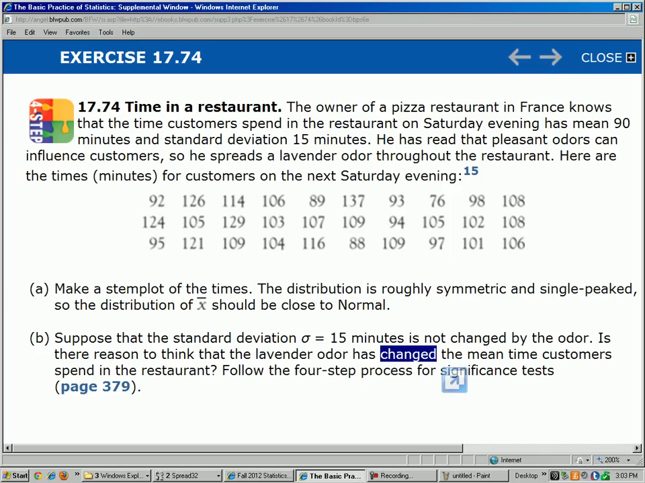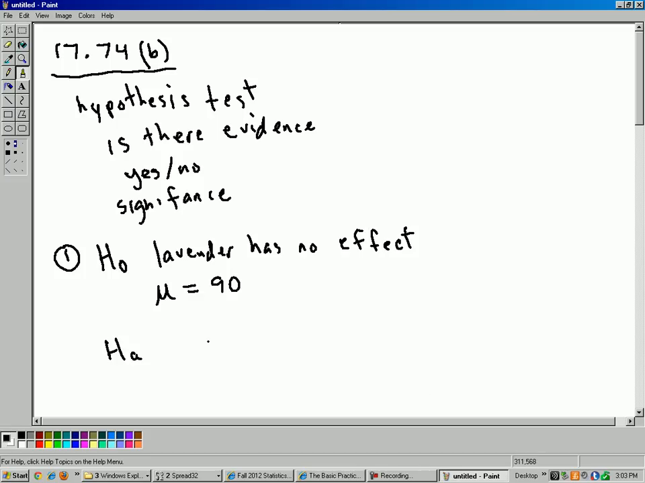I suppose it could have the reverse effect, that the lavender causes people to leave early because they don't like the smell, perhaps. So because the question is, does the lavender change the length of time, the alternate is mu is not equal to 90. That indicates it's a two-sided test. I'm just making note of this. We'll need that for future reference.